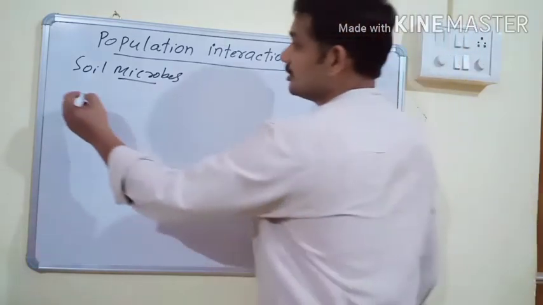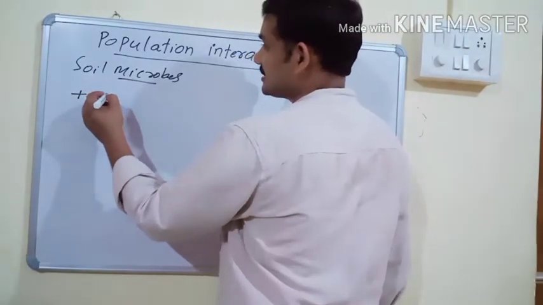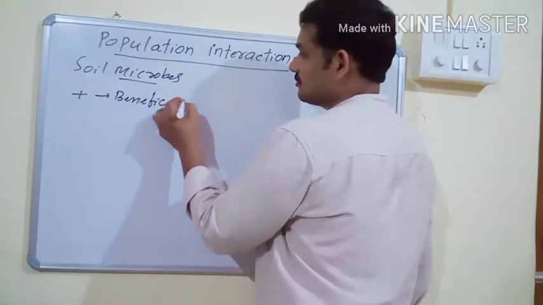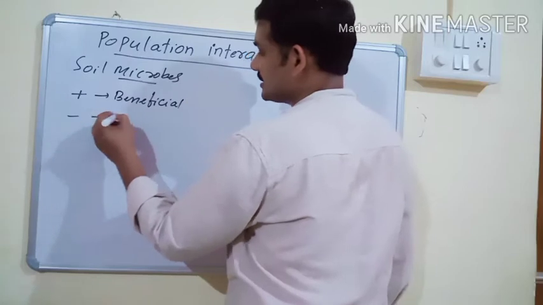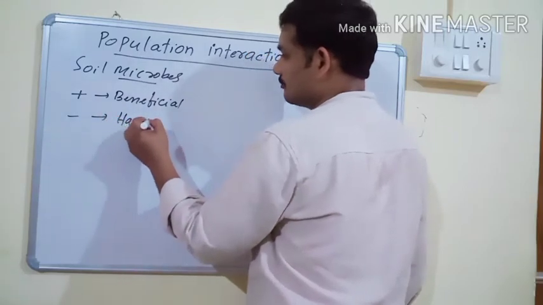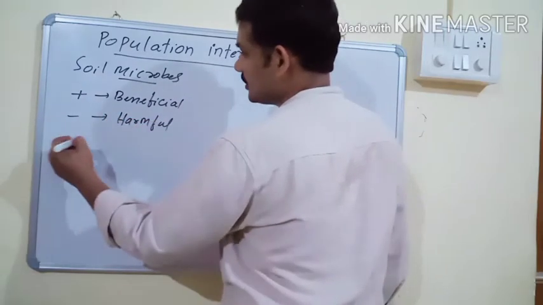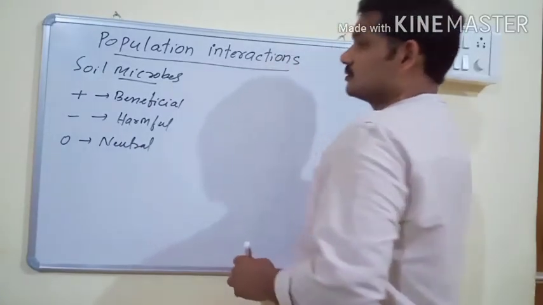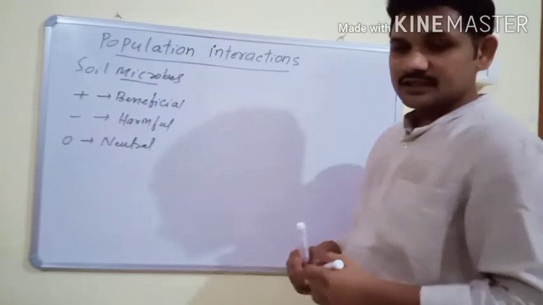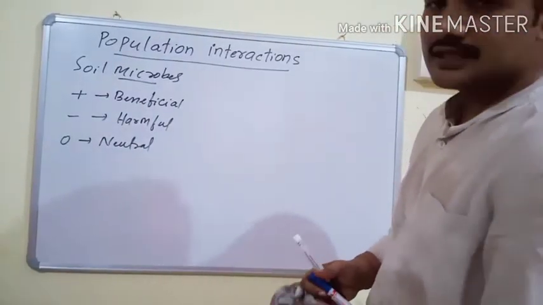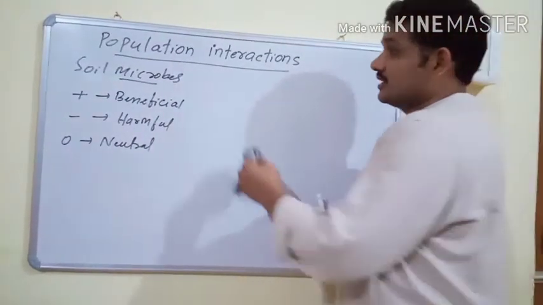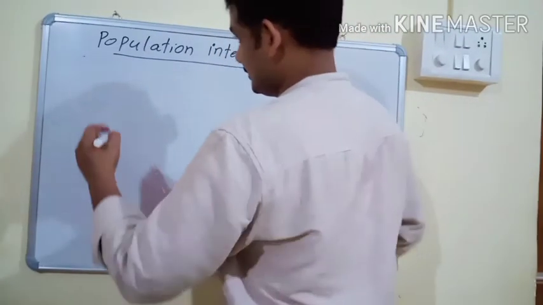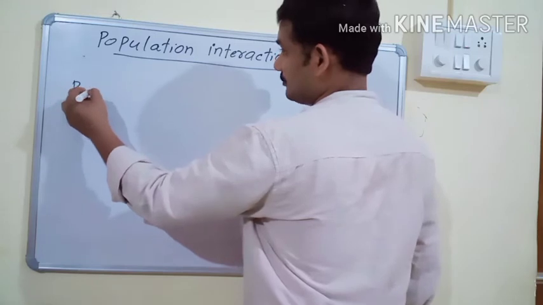Here, a plus sign is for beneficial, a minus sign for harmful, and 0 for neutral. So due to interspecific interactions, many interactions of different types arise in nature.